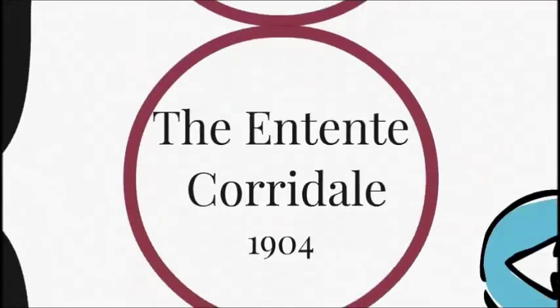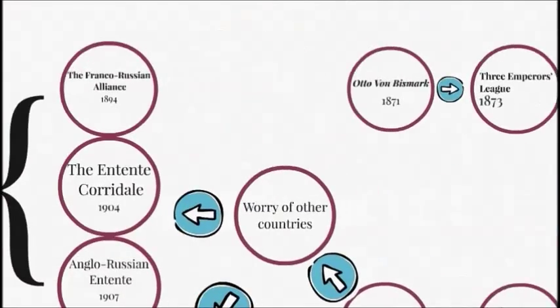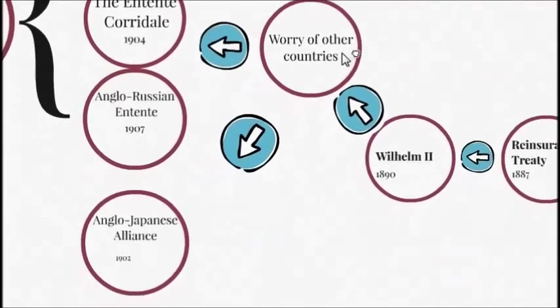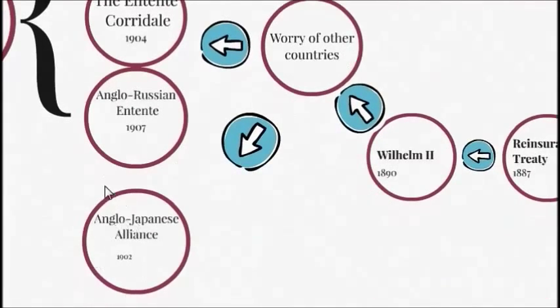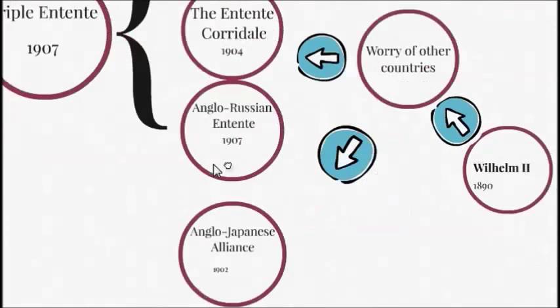So as you can see, the Anglo-Japanese alliance is down at the bottom. That did come before the Entente Cordiale and the Anglo-Russian Entente. Keep in mind, I just had to put it in a different area so that it wouldn't confuse you guys about which ones created the Triple Entente.